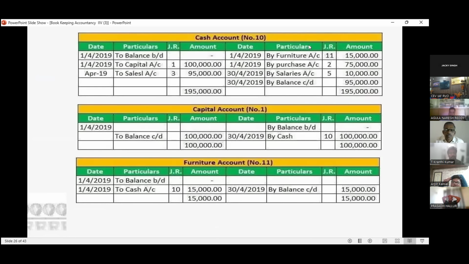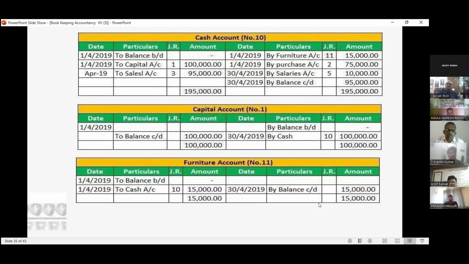Suppose we have an asset, we have an opening balance, we have written balance BD, and there we have to do the transactions, and then we have to do the closing balance. Similarly, we have capital, we have an opening, this is a liability, and we have opening balance BD, and closing balance. We have opening and closing.